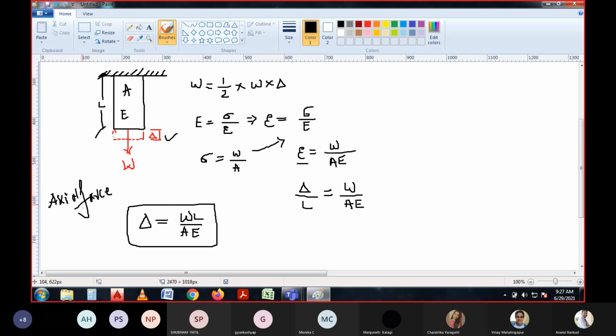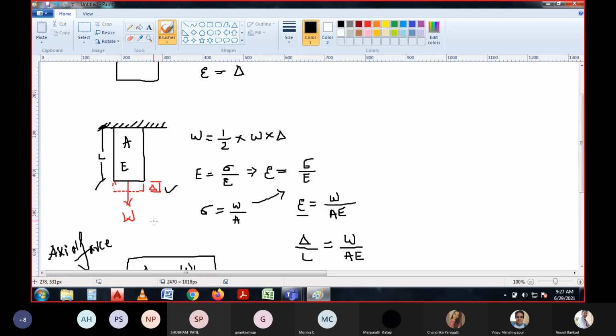Since it is for axial force, the particular body will have some strain, that is energy, the strain energy. This is the delta, which is the deformation, and this is the strain of the body. I would like to take another notation, U, which is the strain energy of the body. It is not a strain, it is the strain energy of the body.